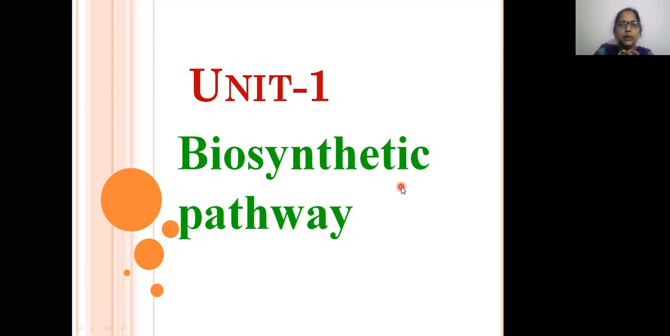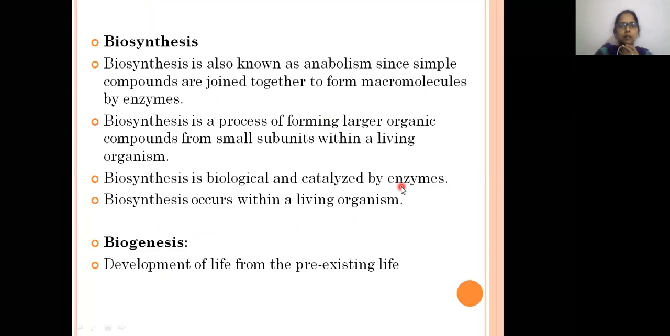So getting into the introduction, biosynthesis is also known as anabolism, since the simple compounds are joined together to form macromolecules, and this process is catalyzed by enzymes. So what is the function of enzymes? These enzymes enhance the rate of reactions. These are the biomolecules which enhance the rate of reaction. So here the simple compounds are joined together and form macromolecules. This is known as biosynthesis.